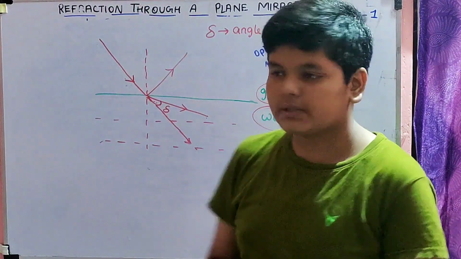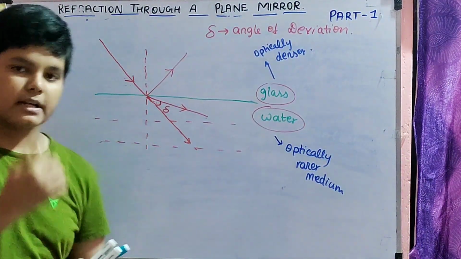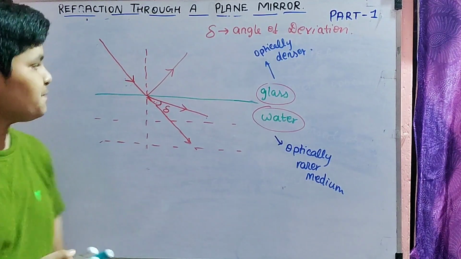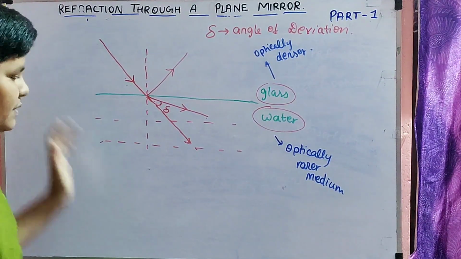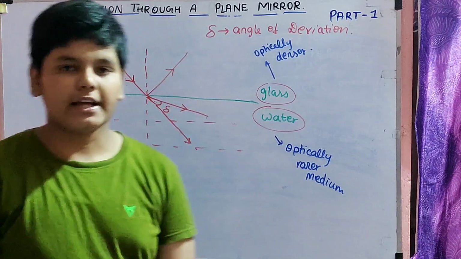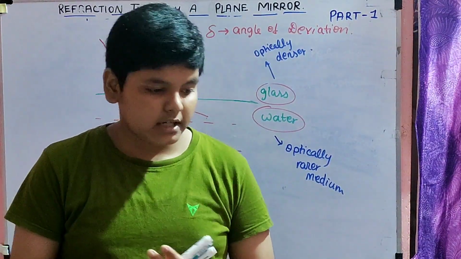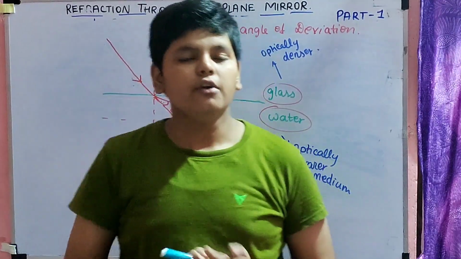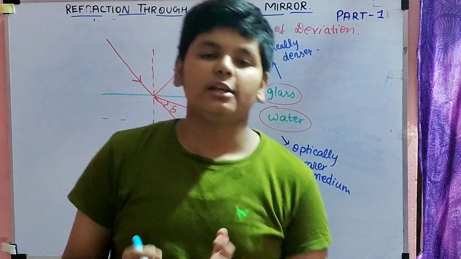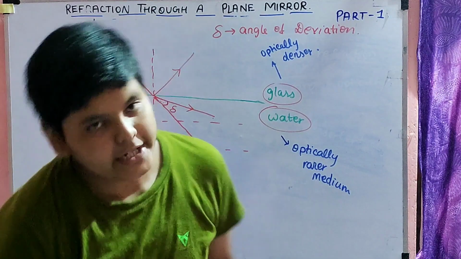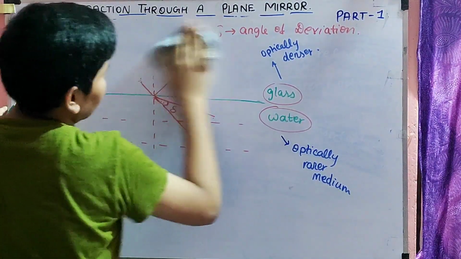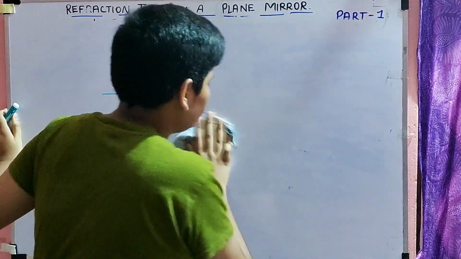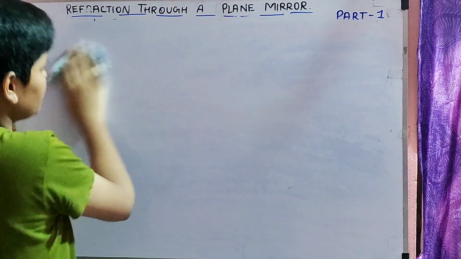So here one more question has been answered. How does the light refract? So it refracts like this over here. And why does the refraction take place? Because the light is going from one medium to another medium. So now we will be discussing the laws of refraction. So let us see what are the laws of refraction. There are mainly two laws of refraction.